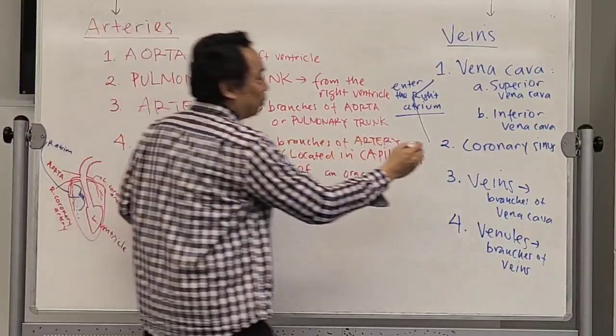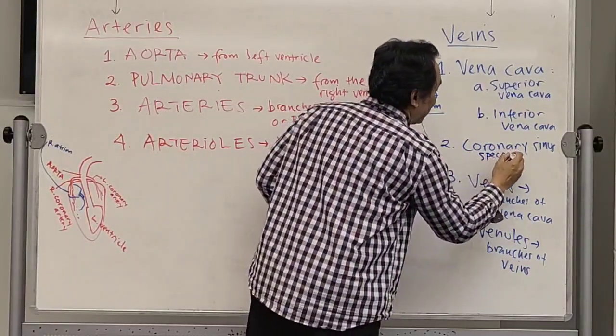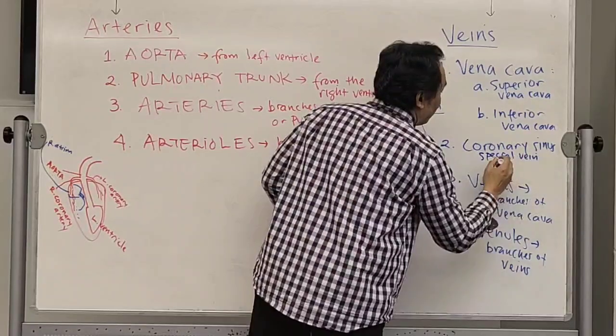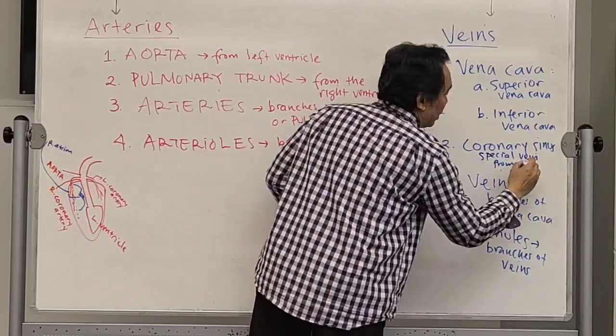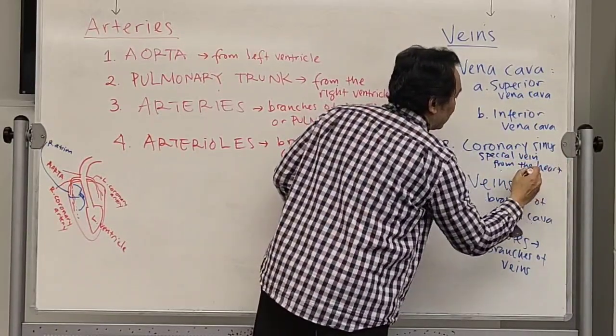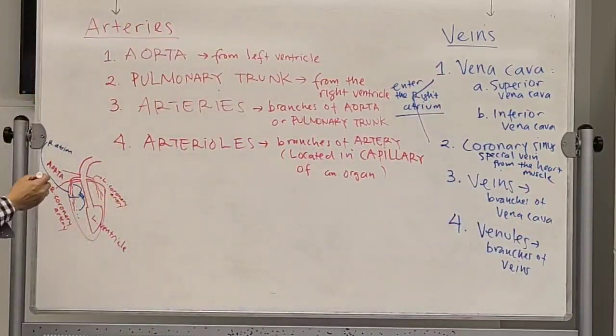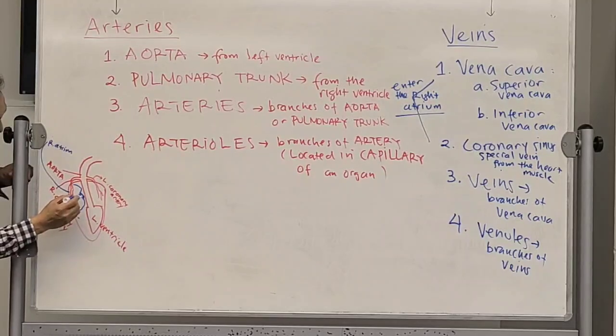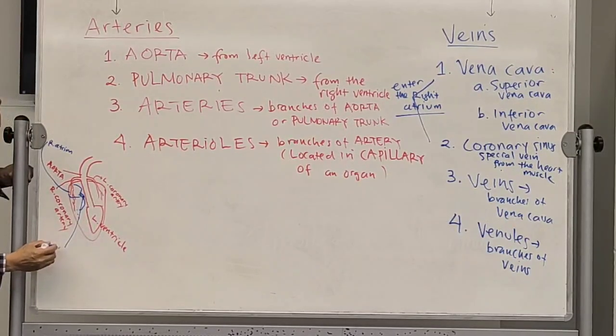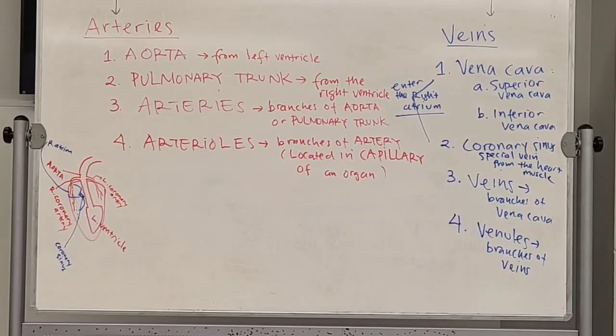So I'm gonna put special veins from the heart muscle, right? Will return to the right atrium. So you have over here, gonna go here, the coronary sinus. Okay, this one.